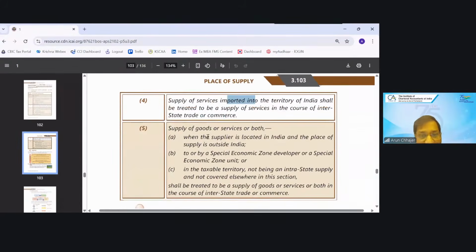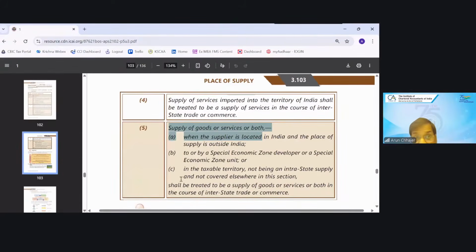Now sub-section 5 says that clause A, clause B, clause C will always be treated as inter. First, if the supplier is in India and the place of supply is outside India, will this transaction always be export? No. Why? There are various conditions. There are a total of 5 conditions for export of service. So let's say the supplier is in India, place of supply is outside India, but the amount is not coming in foreign currency. Will it be export? No. But it will be interstate.